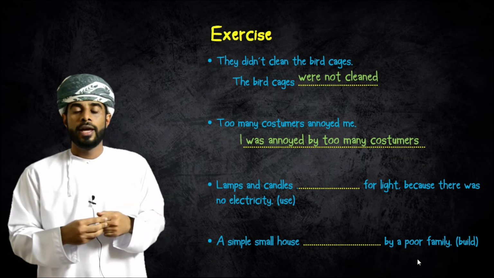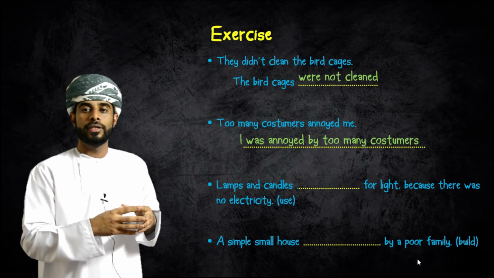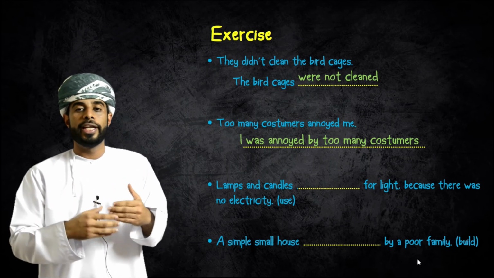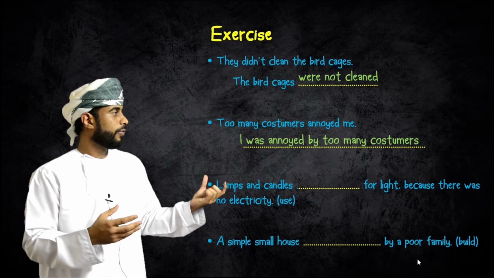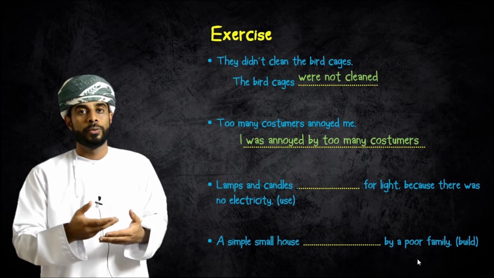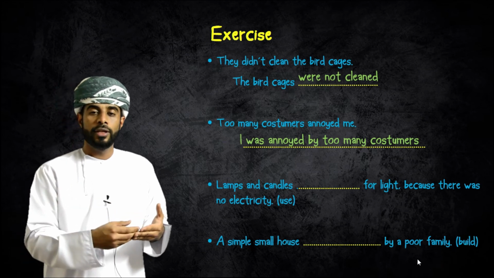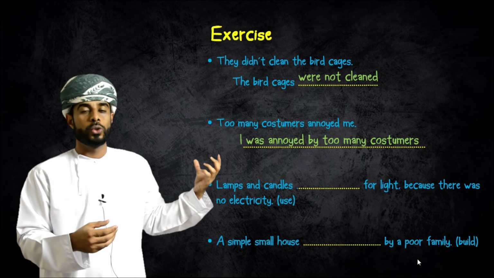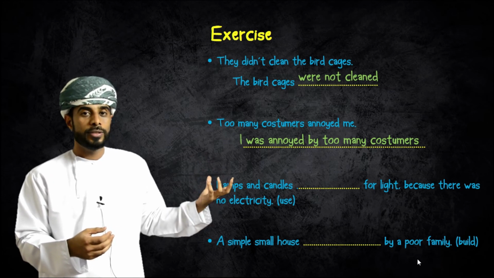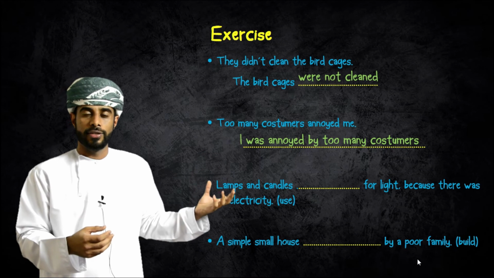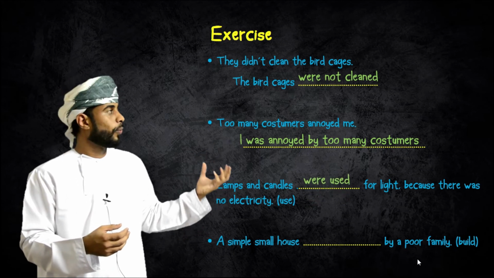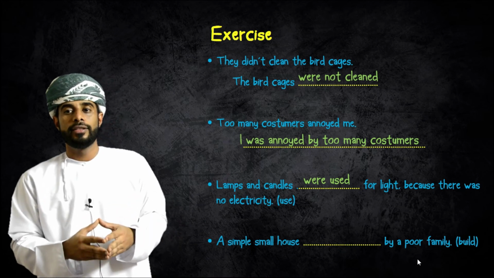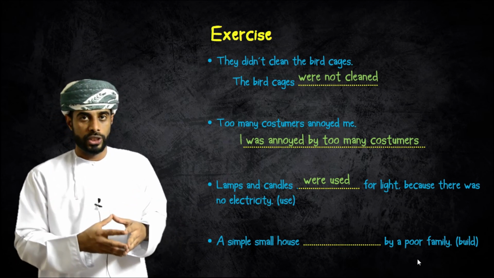Number three: lamps and candles for light because there was no electricity. The verb use, we will change it to past participle. But before that, which one is more suitable, was or were? Of course, were, because lamps and candles are plural. So you said, okay, lamps and candles were used for light because there was no electricity.